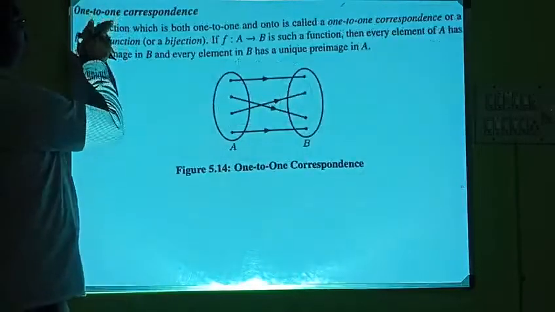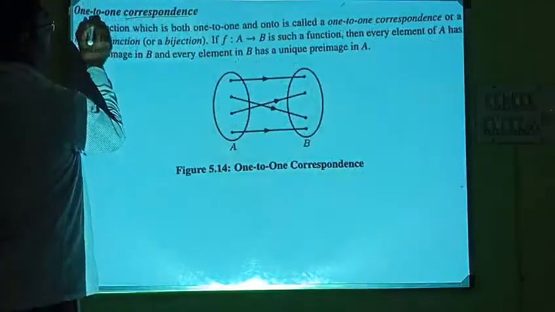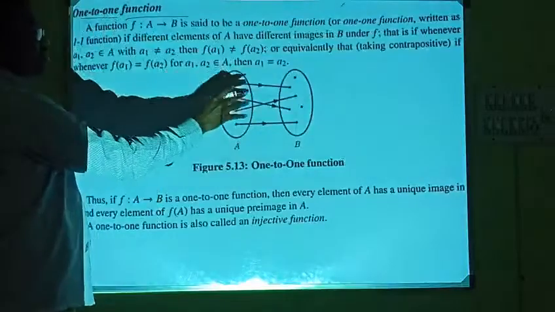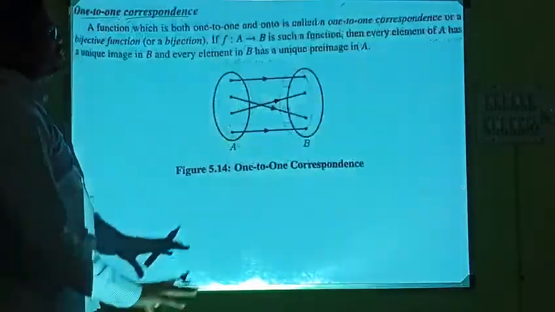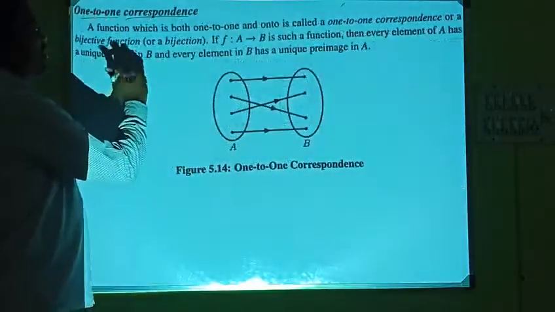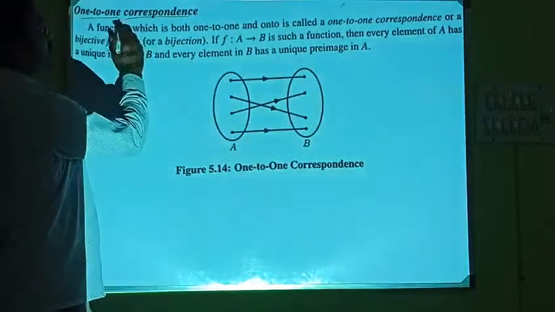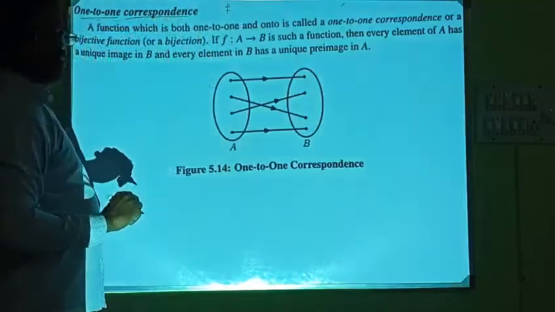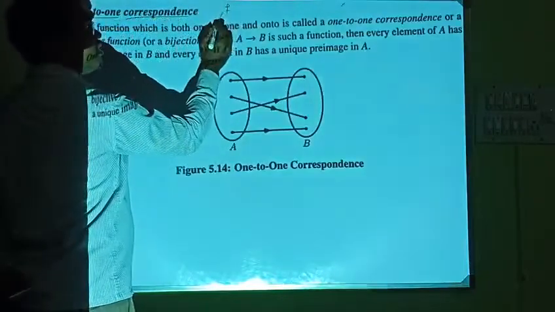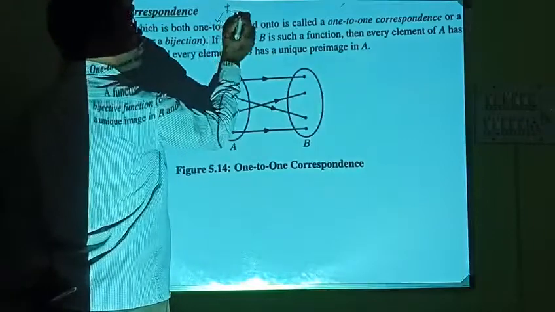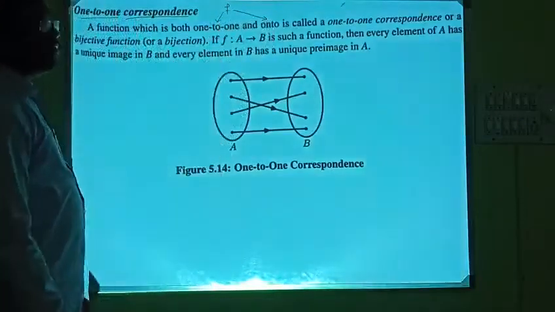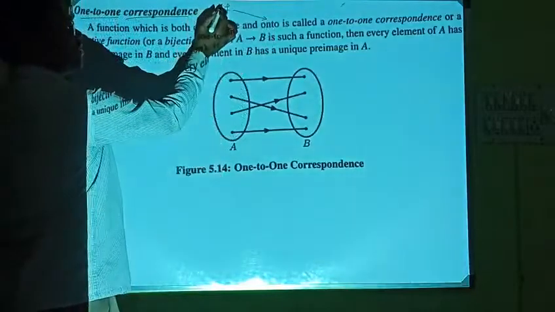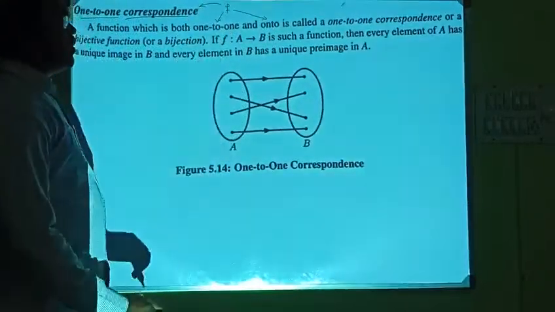What is the one-to-one correspondence? This was one-to-one function. Now we have one-to-one correspondence. A function is said to be one-to-one correspondence if this function is one-to-one as well as onto. If a function is both one-to-one and onto, we call such a function a one-to-one correspondence.